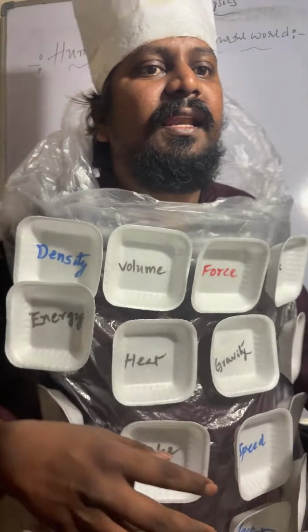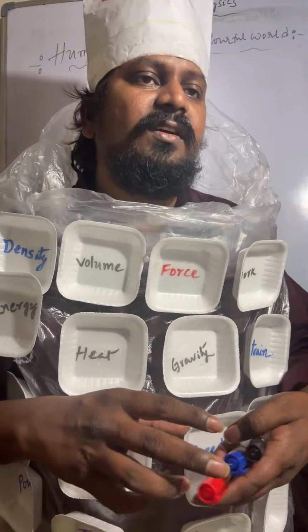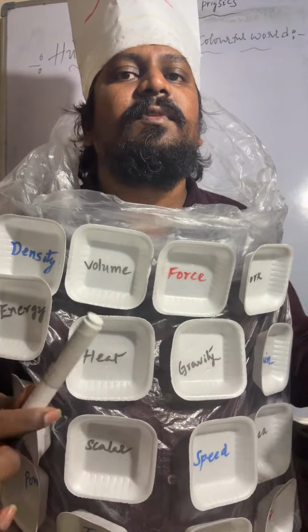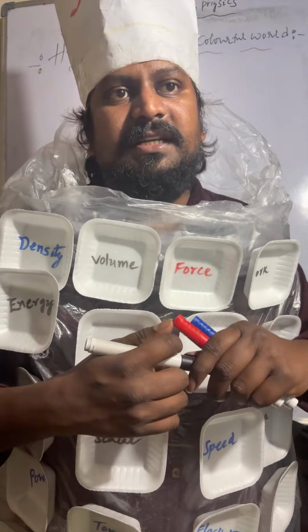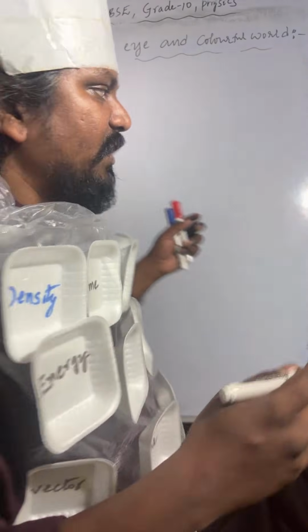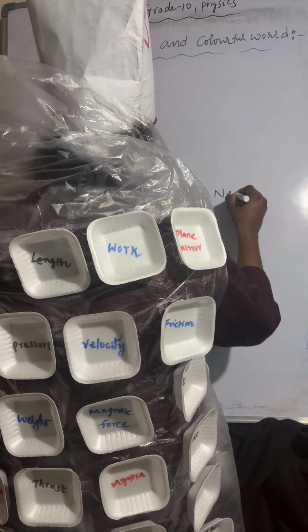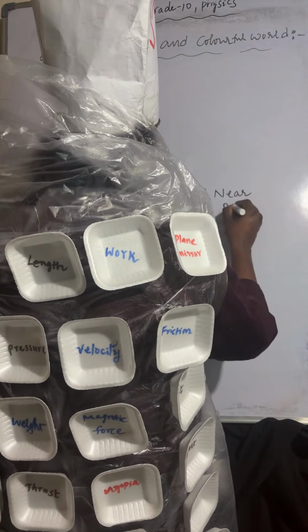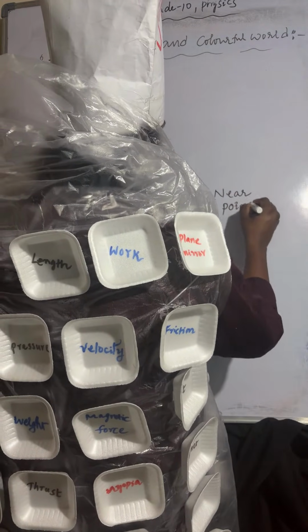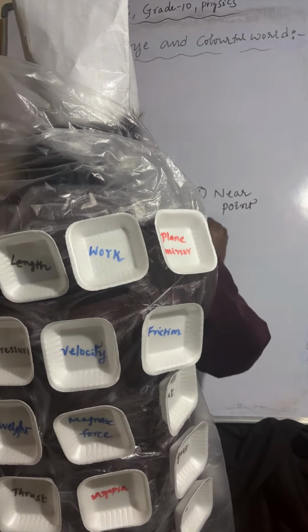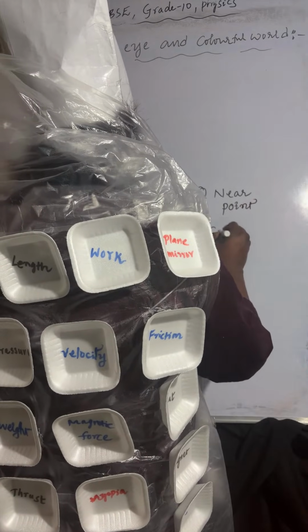Near point is the minimum distance up to which a person is able to see clearly without any strain. That is called near point.